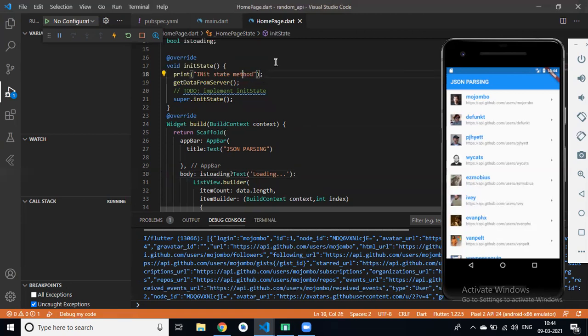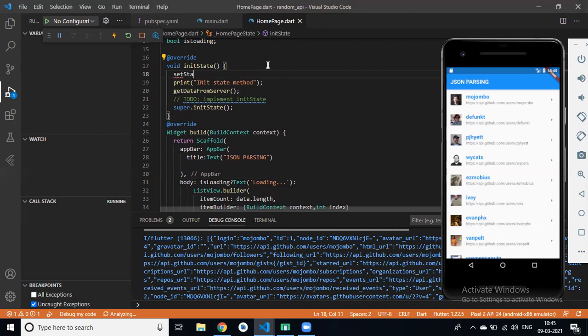And in init state we simply set state, is loading is equal to true. By default our is loading is true, basically the loading bar.